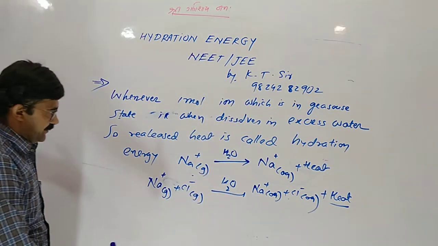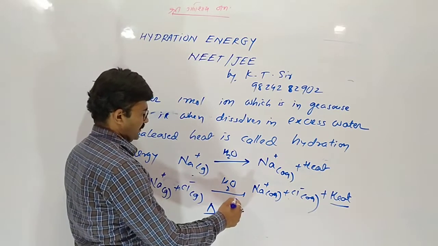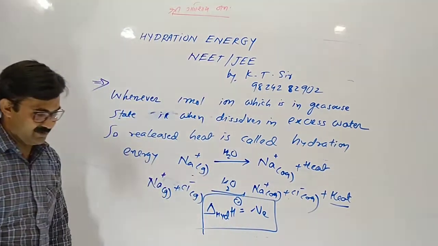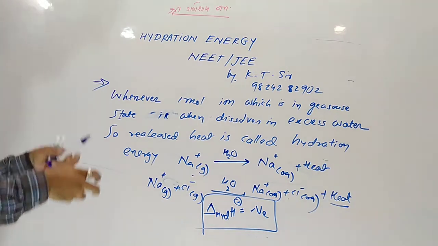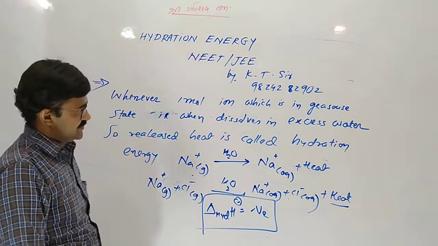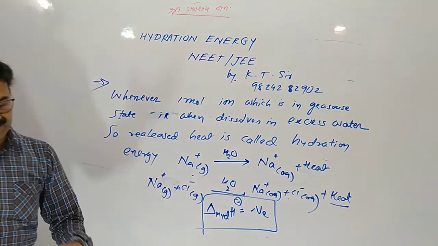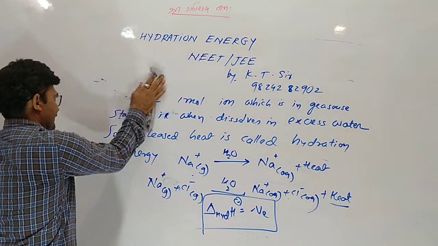Whenever heat is liberated, that process is called exothermic. In an exothermic reaction, the value of delta H should be negative. Whenever 1 mole of ion in gaseous state dissolves in excess water, the heat released is called hydration energy. When we dissolve the 1 mole ion in water, the heat that is released is called hydration enthalpy, hydration energy. Understood?